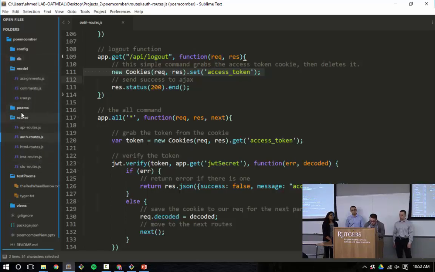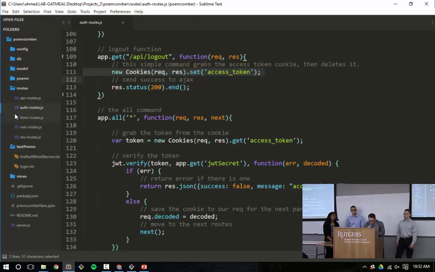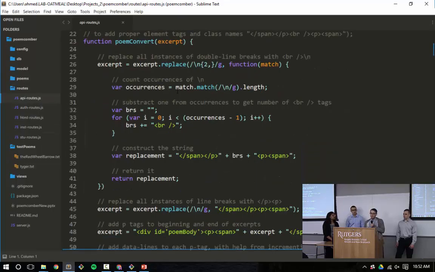We also used regular expressions on the poem submission, so this way we can take just regular text and display it in a way that allows the user to peruse it. So we can assign the lines to the poem. We can assign the breaks. So if there's multiple line breaks, it will put a break tag for each one. And this way, if there are 2 line breaks, you get 1 break tag, 3 line breaks, 2 break tags. Basically just a way to make sure that the poem is formatted correctly and to let the user and the client look at it correctly.